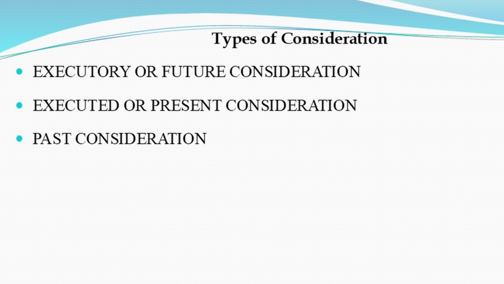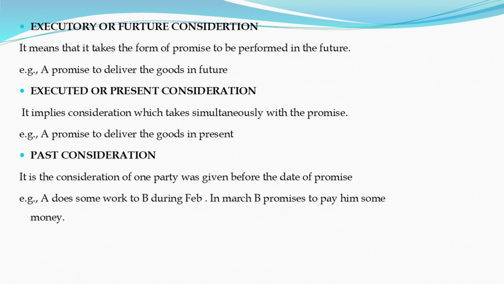The next heading is the types of consideration. The types of consideration are classified into three. The first one is the executory or future consideration, the second is the executed or present consideration, and the last is the past consideration. An executory or future consideration takes the form of a promise that has to be performed in future, for example, if a person promises to deliver goods in future.